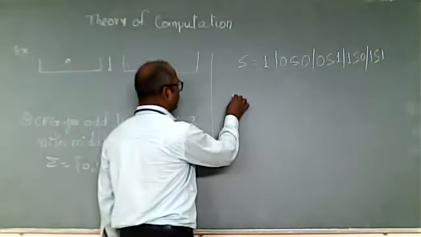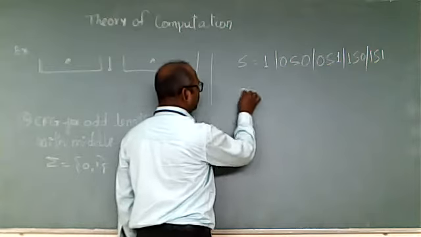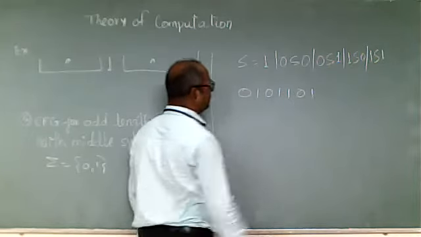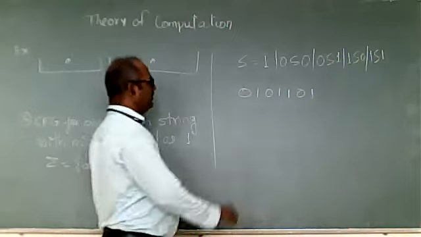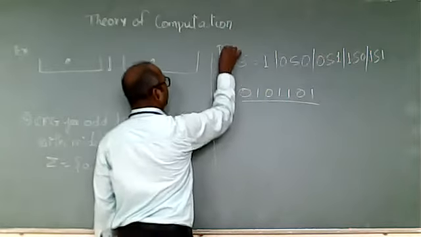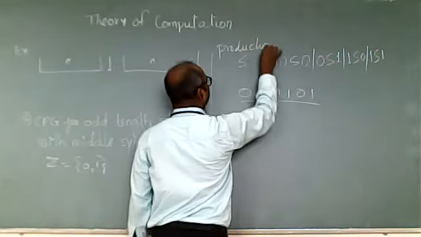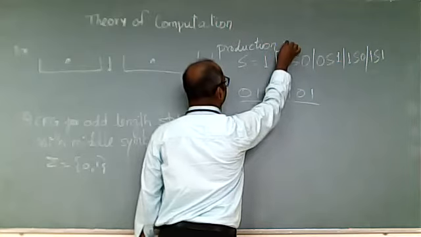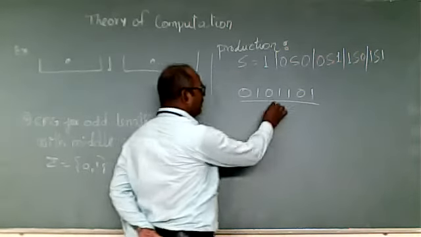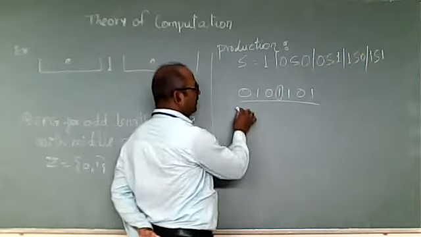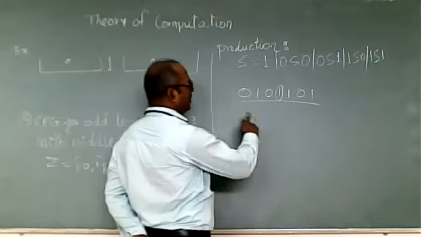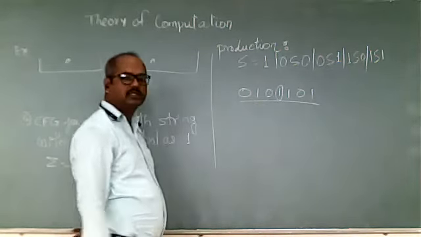Take an example. Suppose we take the string 0 1 0 1 1 0 1. This is the string we want to generate with the help of these productions. The middle alphabet is 1 and the length is odd, 3 plus 3 is 6 plus 1 is 7.